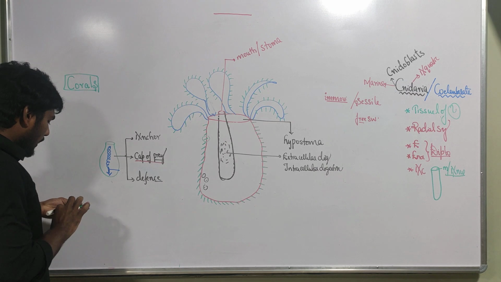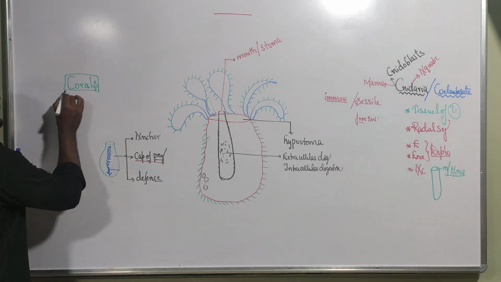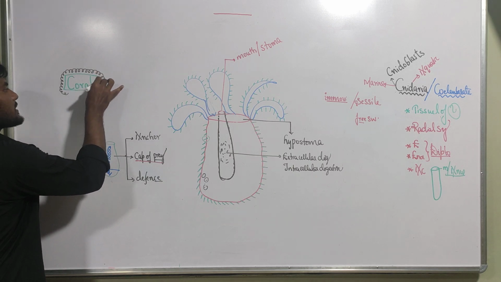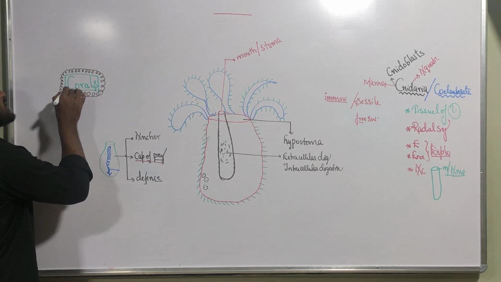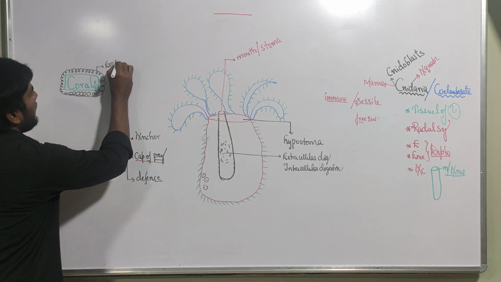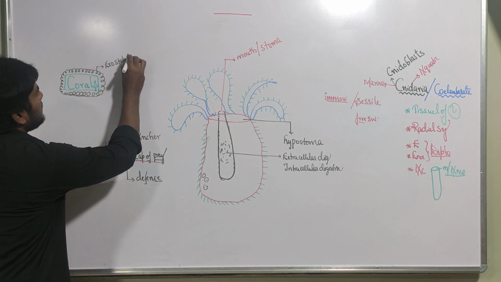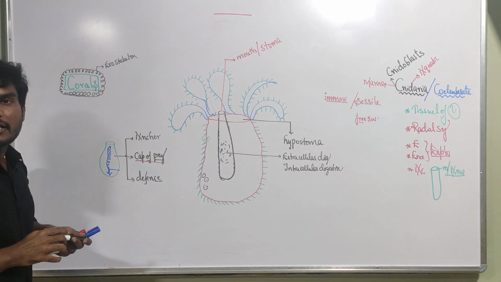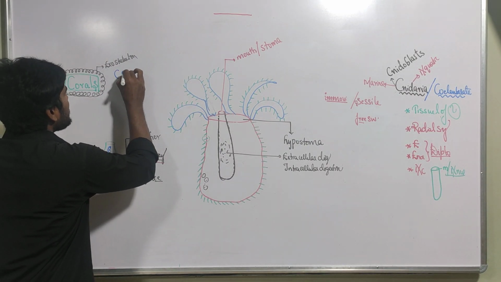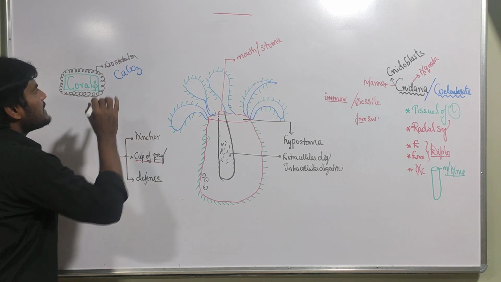These cnidarians' body is covered, protecting like a skeletal system. Is it protecting from outside or inside? Outside. So this is exoskeleton. Sir, it is made up of what? The exoskeleton is made up of calcium carbonate, CaCO3.